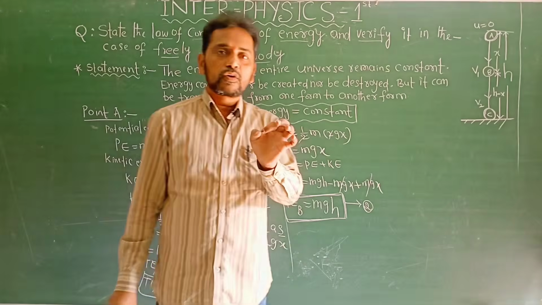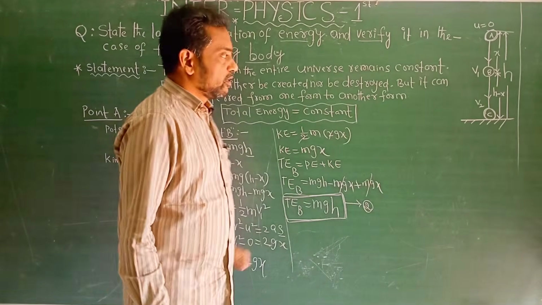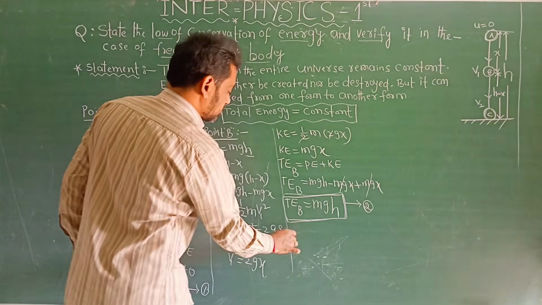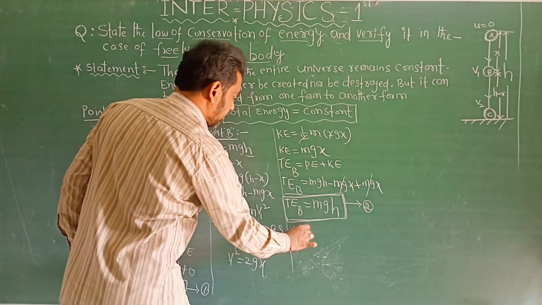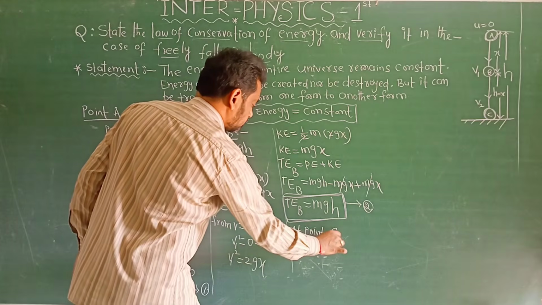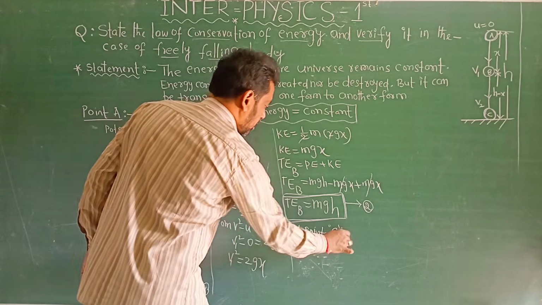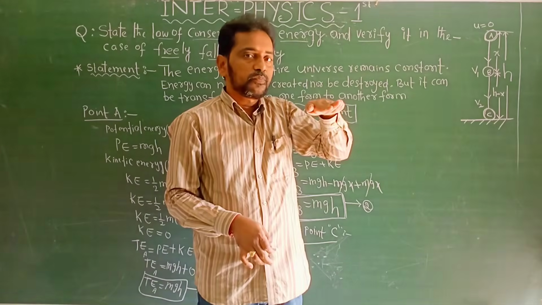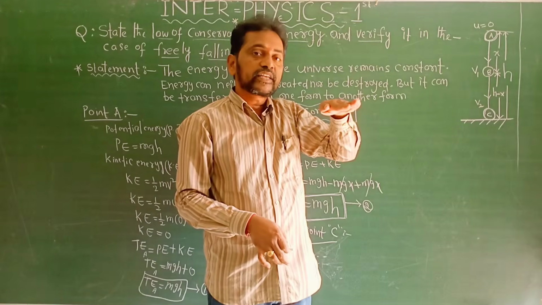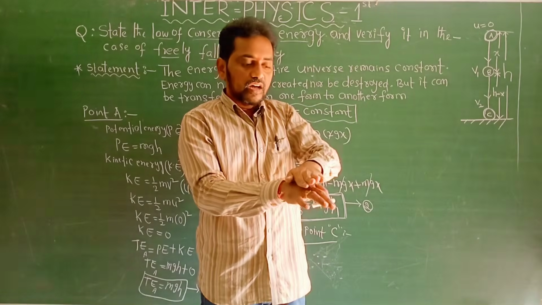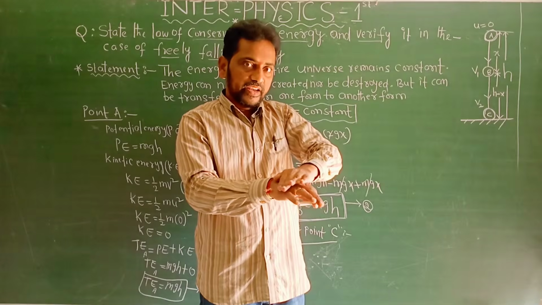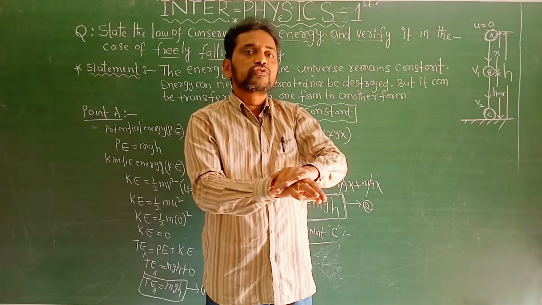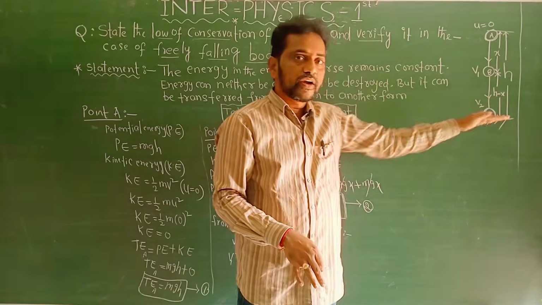Now we will find the total energy at point C. This is point C. It is a very simple derivation. Already in the first position the body is at some height h, in the second position at point B the height from the ground is h minus x. Now the body is on the surface. What is its height? Now the body's height is no height, 0. The body is on the ground at point C.